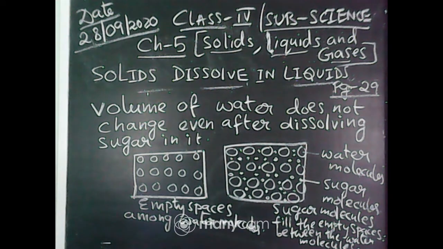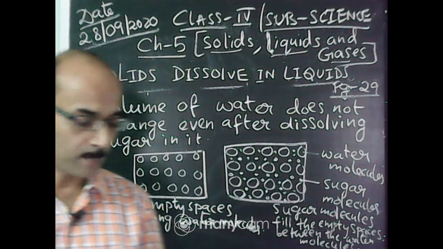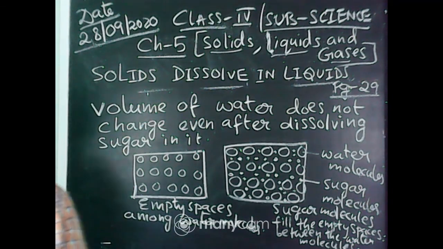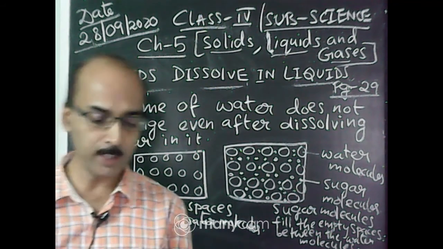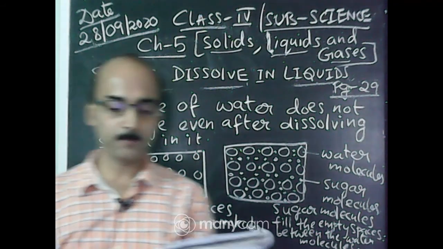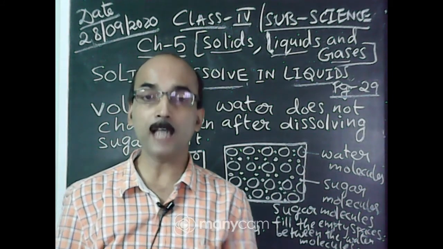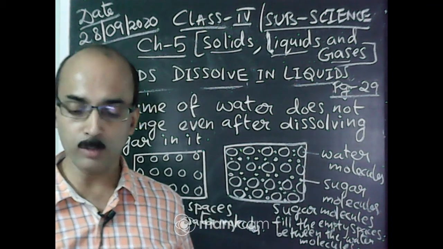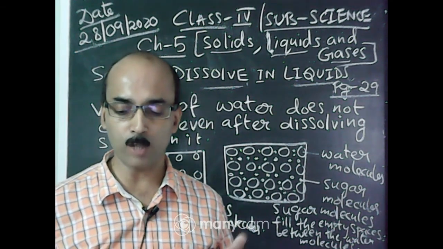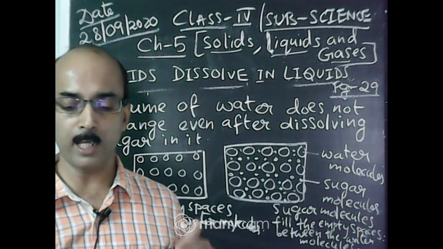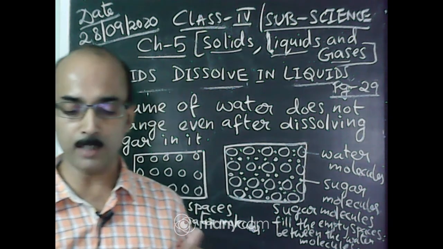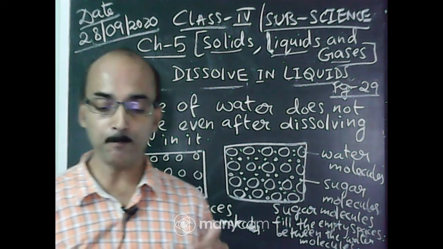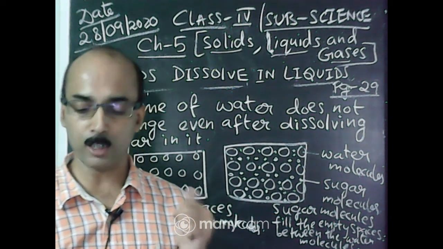Sugar molecules fill the empty spaces between the water molecules. So what will happen? I am reading it once again. What does it indicate? It indicates the molecules in a liquid are not very closely packed. There are empty spaces among the liquid molecules. When sugar is dissolved in water, sugar molecules fill the empty spaces among the molecules of water. So the water level in the glass remains the same, that is, the volume of water does not change.